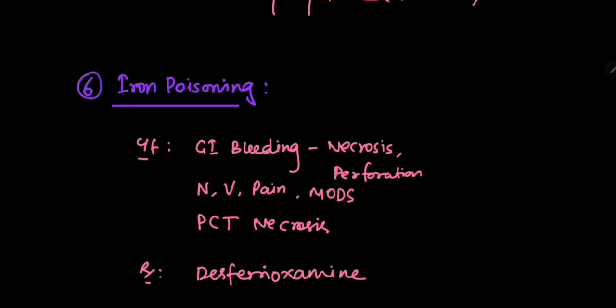Our next topic is iron poisoning. Clinical features will be nausea, vomiting, pain, multiple organ failure, PCT necrosis. The main complaint will be GI bleeding. So in the question it will be written like GI necrosis, GI perforation, or GI bleeding. The main treatment is a chelating agent, that is desferrioxamine.